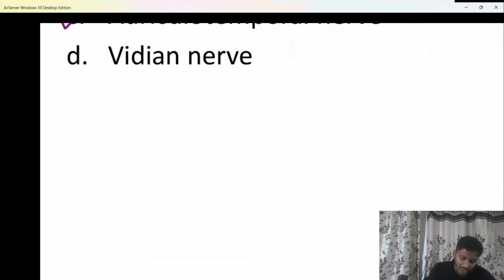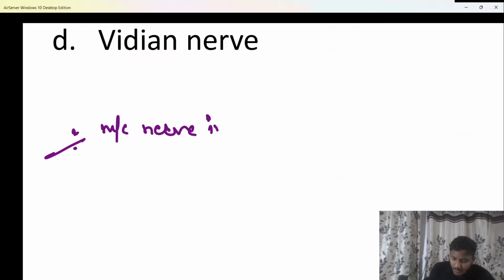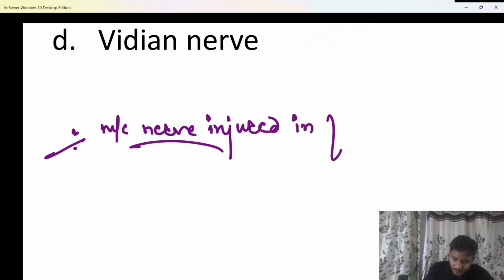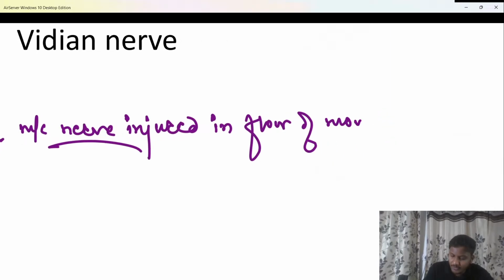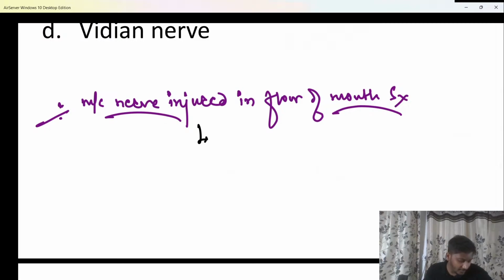Okay? Now in floor of mouth surgeries itself, for example in ranula surgeries, another nerve that gets injured, or rather the most common nerve injured in floor of mouth surgeries, I have told you that in floor of mouth surgeries, the most common nerve injured, anybody? Most common nerve injured in ranula surgery or in floor of mouth surgery. Most common nerve injured in the floor of mouth surgeries. I'll wait for this answer. This is an important question.